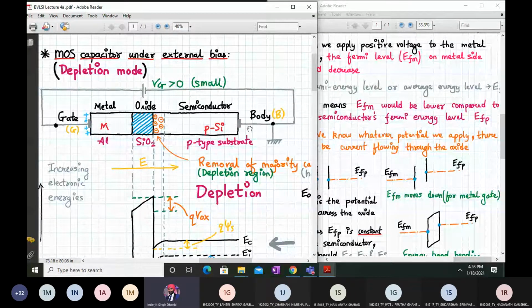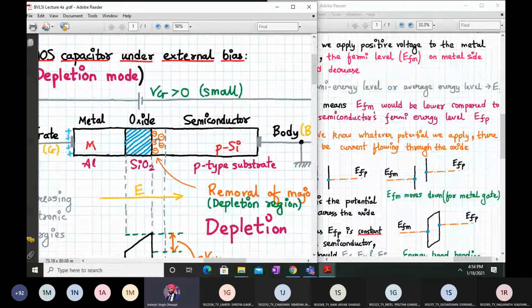So basically, when we apply a negative potential at the body, what will happen? The holes will get attracted to the negative terminal of the supply, right? If there are 1000 holes over here, and they are attracted towards the negative terminal of the supply, the holes will leave from here, right? So whenever the holes leave their position, they will leave behind negatively charged immobile acceptor ions, as you can see over here, marked in orange color.